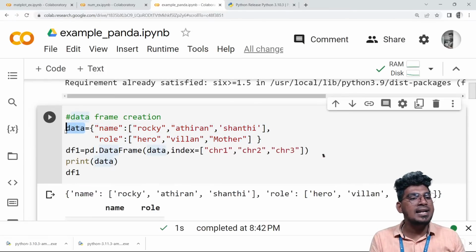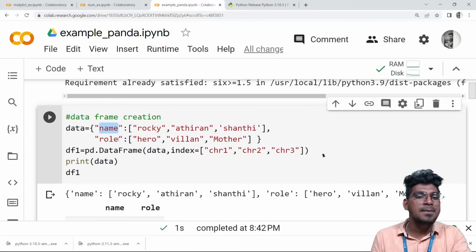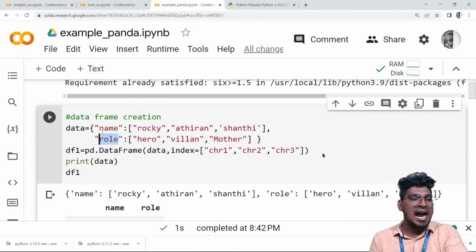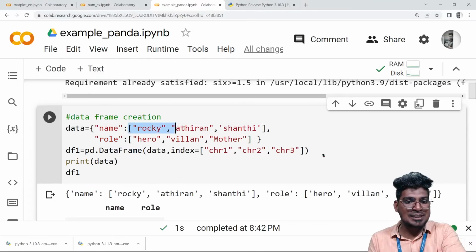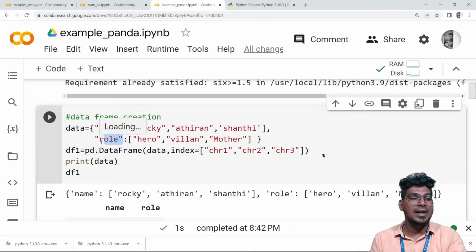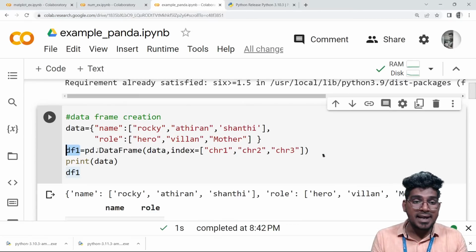Initially, I am going to create one particular variable, and this is the column's name, and this is the value of this particular key. Then I'm going to create the data frame. So tr is equal to pd dot DataFrame, passing the data here.